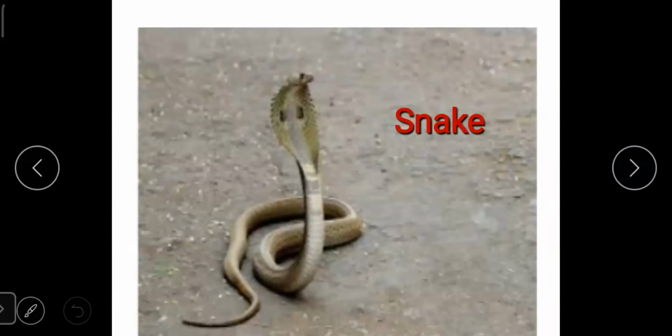This is a picture of a reptile. It is a very dangerous reptile. Snakes are found anywhere, like jungles, farms, on land also. And there are different types of snakes. The favorite food of snake is milk.